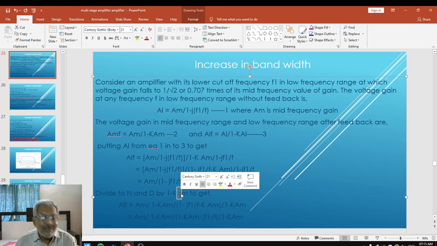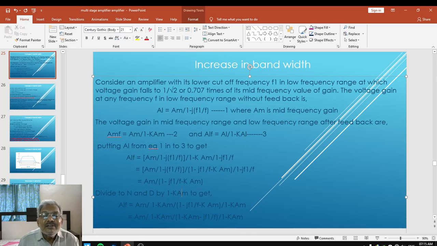Friends, let me divide the numerator as well as the denominator by 1 minus K times AM. So we can say ALF equals AM upon 1 minus K times AM upon 1 minus J F1 upon F minus K AM upon 1 minus K AM.